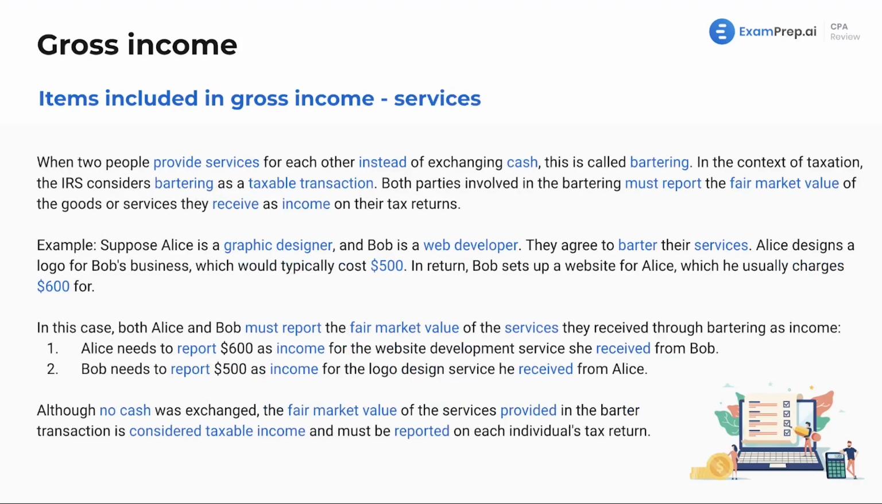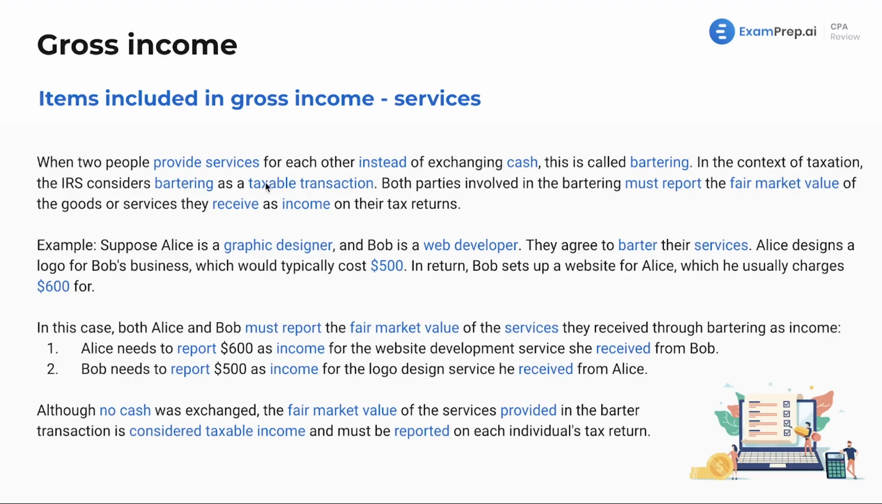Services. This is another classic example you could see. When two people provide services for each other instead of exchanging cash, this is called bartering. Before we had currency, people bartered. In this example, the IRS will probably never find out about this. It could easily be the case, but again, we're focused on the textbook IRC rules, how this should work.